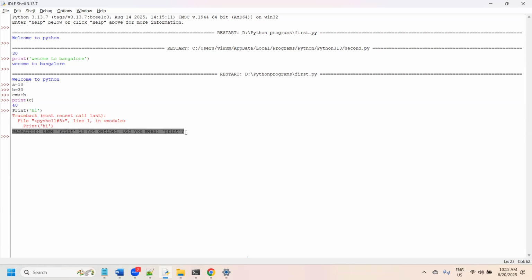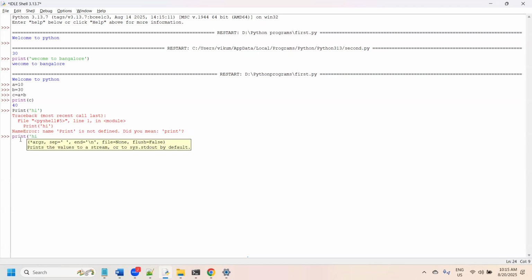If you are going to execute something which is not defined yet, then we get this name error. It also provides a suggestion that I think you are going to use the print statement, but instead you used capital Print. Based on that, we can type print in small case, so that we are able to correct it.